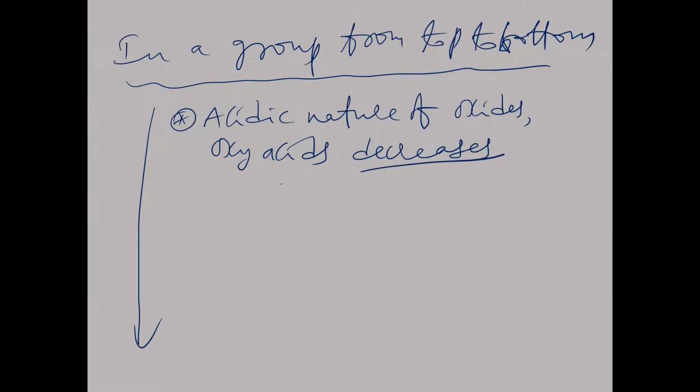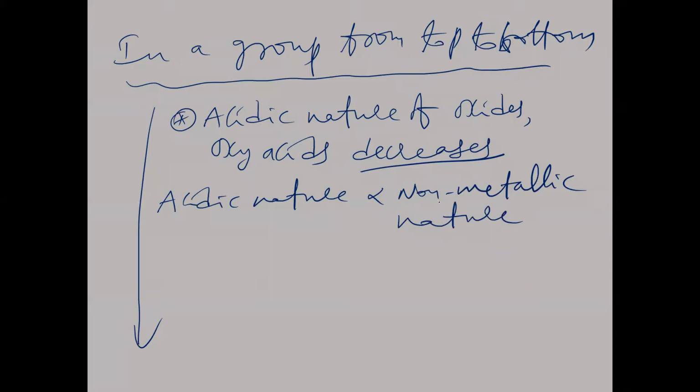The reason is that the non-metallic nature decreases. Acidic nature is directly proportional to non-metallic nature. As non-metallic nature decreases in a group, acidic nature also decreases, in the case of oxides and oxyacids. Is that clear now? In a group from top to bottom, this is one of the important points.